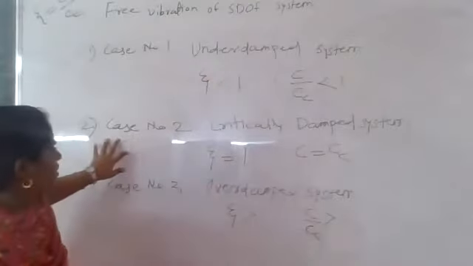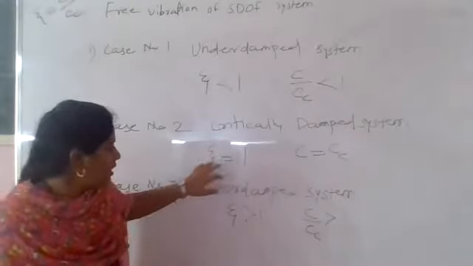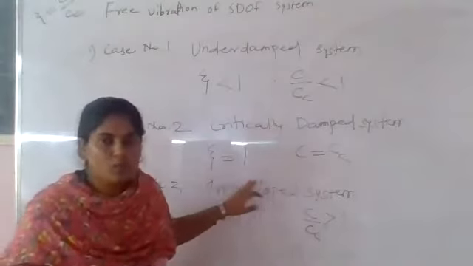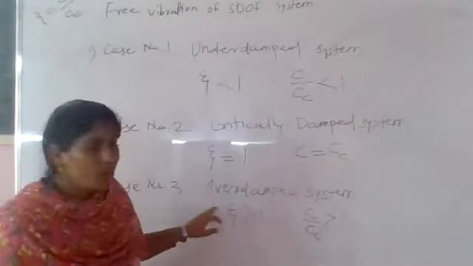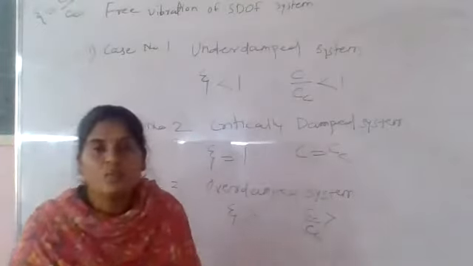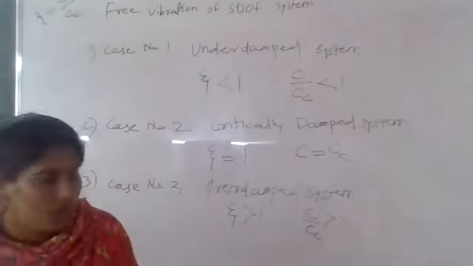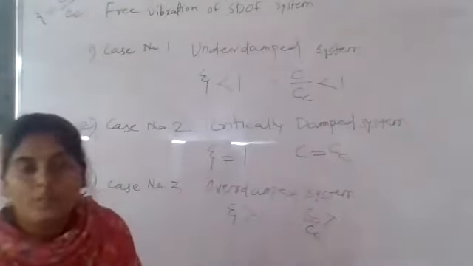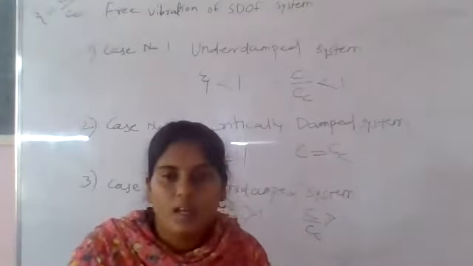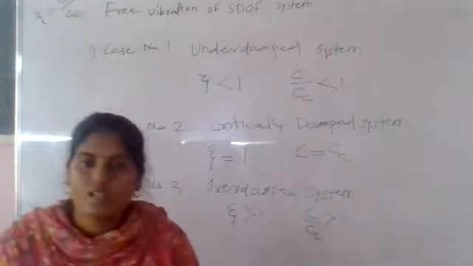Second, for case number 2, the critically damped system, C is equal to Cc. That's why zeta is equal to 1. And for the third one, the overdamped system, the zeta value is more than 1, that is, the C by Cc ratio is more than 1. So based on this, we'll go for the three equations. You understand here? In this derivation, there are three parts asked for your examination. From that, one will be asked to you.